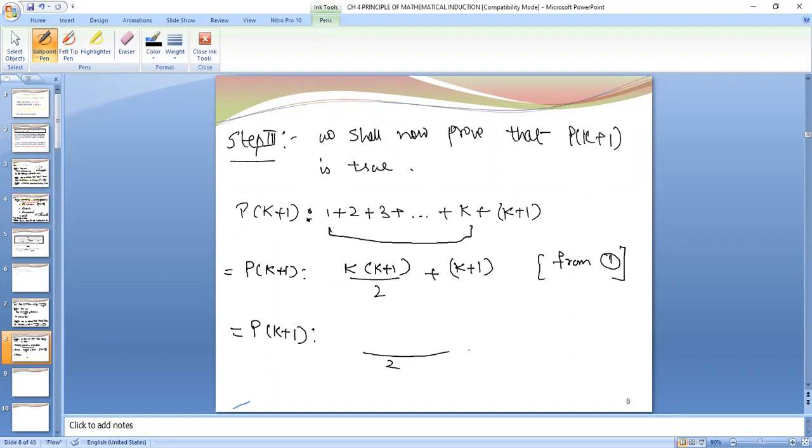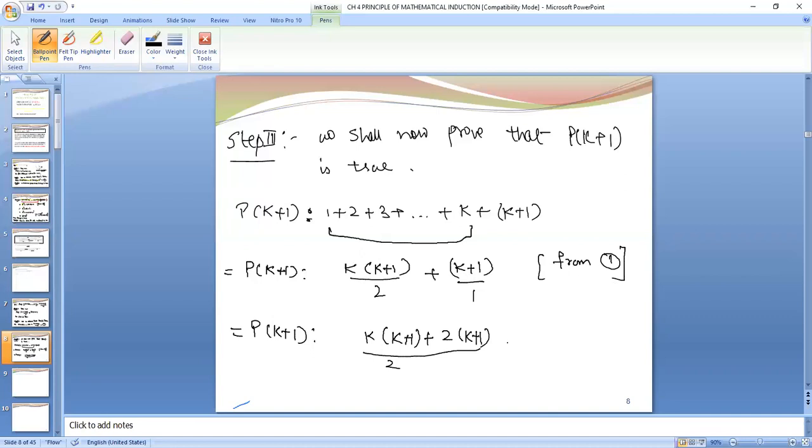For 2 we will take LCM: k into k plus 1 plus 2 times k plus 1, right?